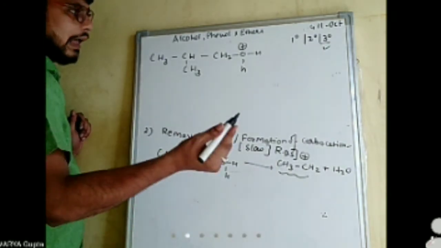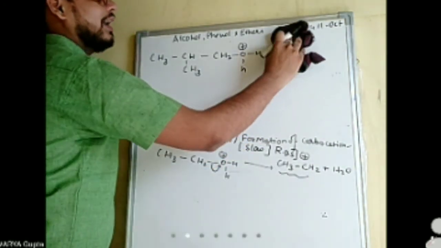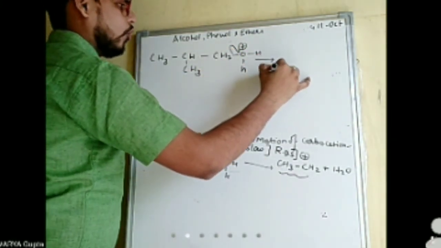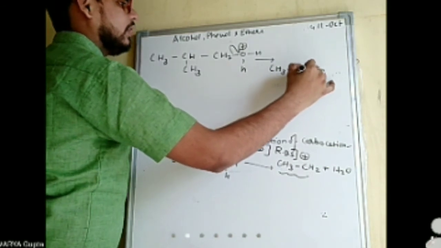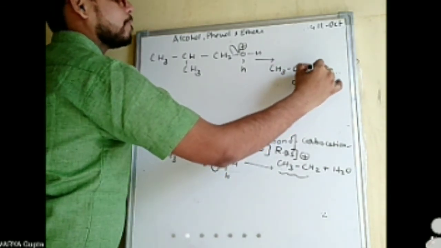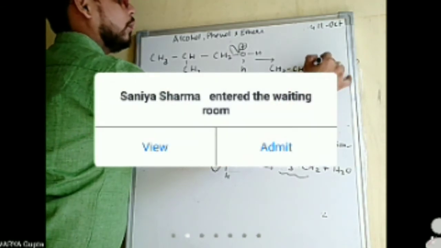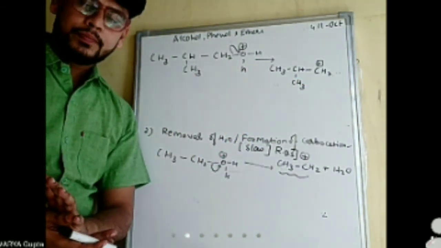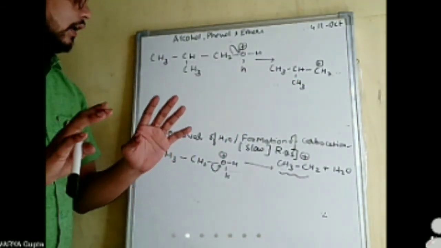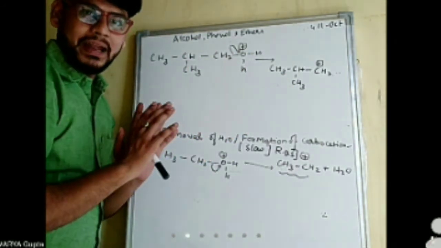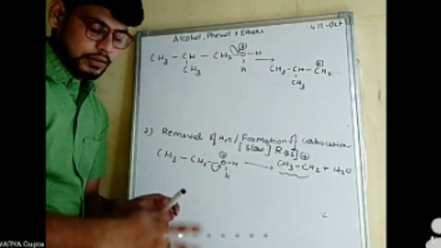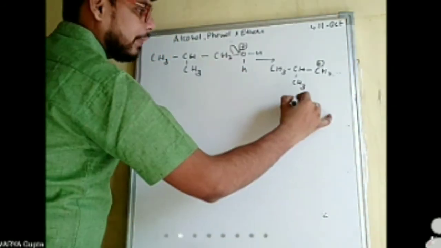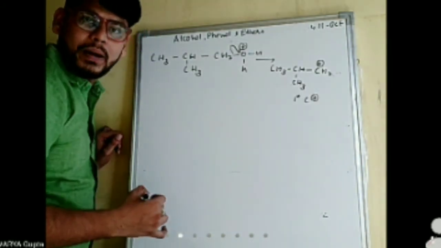So what will happen? As in the usual process, there would be removal of water, and there will be formation of CH3, CH, CH3, CH2 positive. Class 12D, just have patience, there will not be any problem, I have just done the same process. I will also be removing this part. This is your primary carbocation.